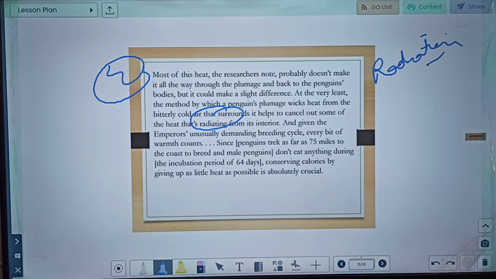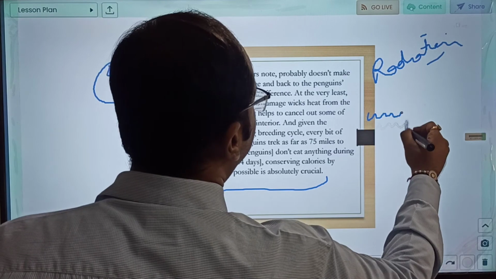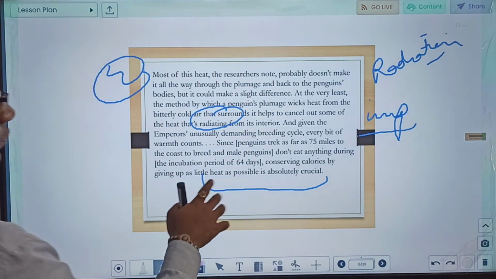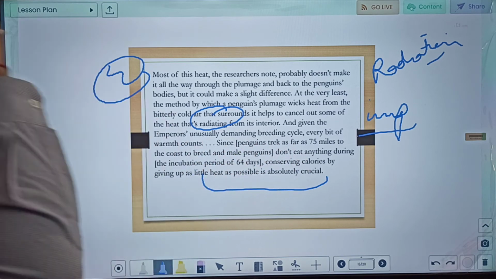Given the emperor's unusually demanding breeding cycle, every bit of warmth counts. Since penguins trek as far as 75 miles to the coast to breed, and male penguins do not eat anything during the incubation period of 64 days, conserving calories by giving up as much heat as possible matters. So it is also telling why this entire thing is important, because for 64 days they will be without food, and they have to trek 75 miles for breeding.